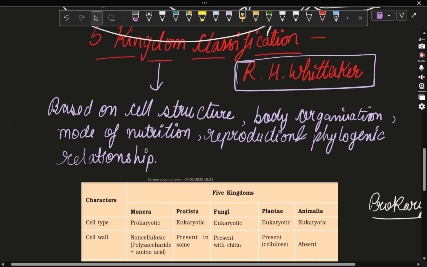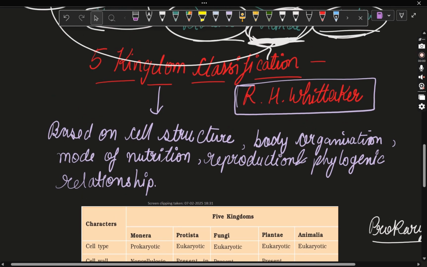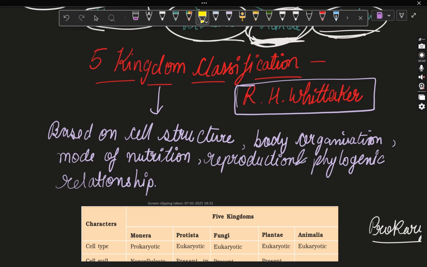Now the main hero of the whole story comes here, that is the five kingdom classification. The five kingdom classification is universally accepted right now, and each and every study is based on these five kingdoms only. So, who did that? First of all, it was R.H. Whittaker who gave his best to divide organisms into five kingdoms.